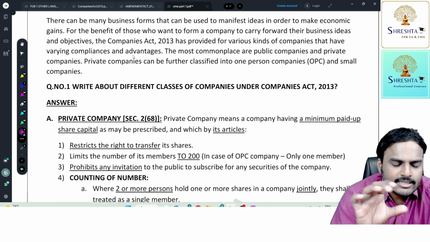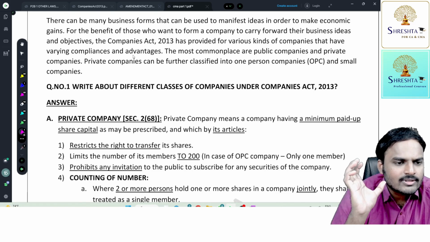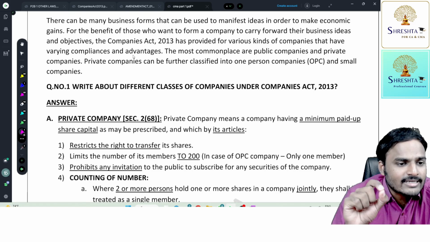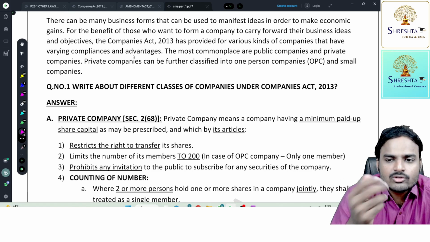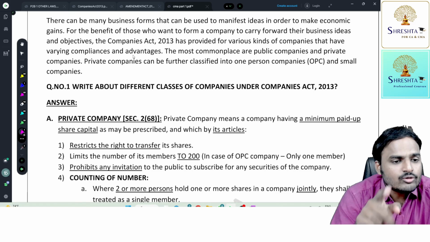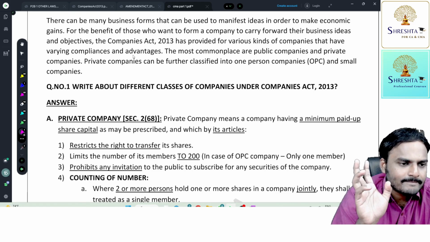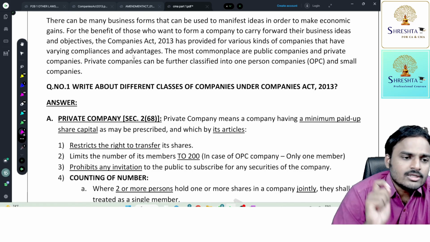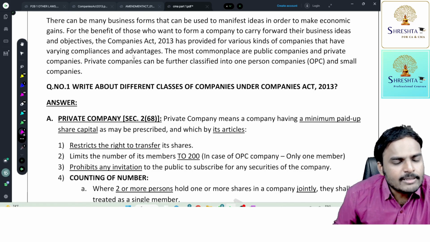So 200 is the limit fixed by the authority. Up to 200, you are allowed to do business as a private limited company. Beyond 200, you are bound to convert into a public company. Is everything clear, my dear students? Fine. Next one. While counting 200, certain people should be excluded.